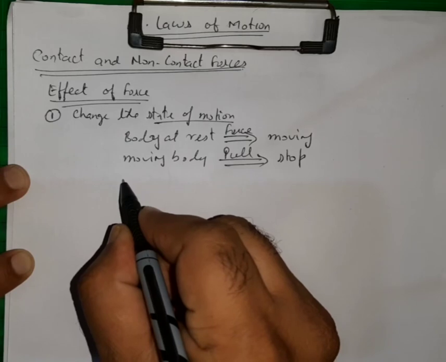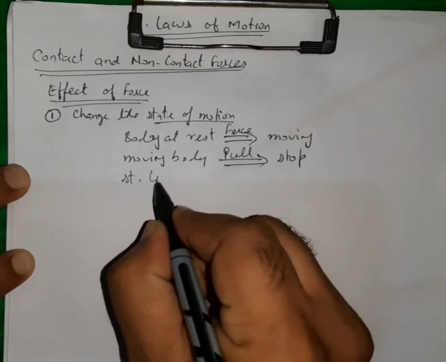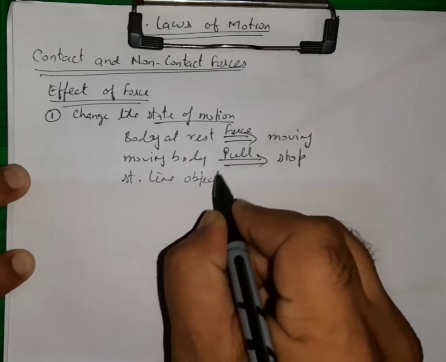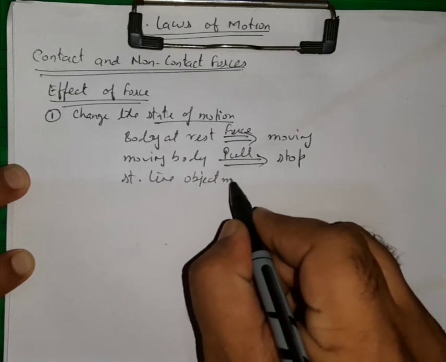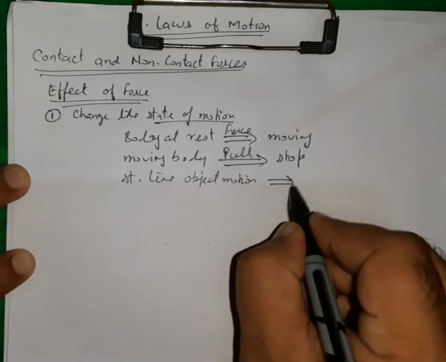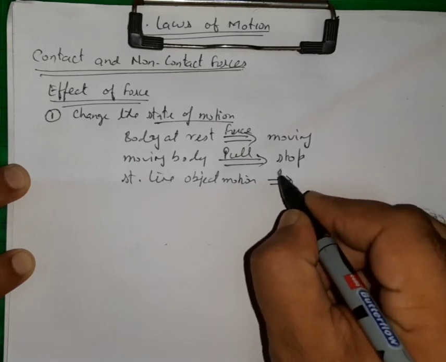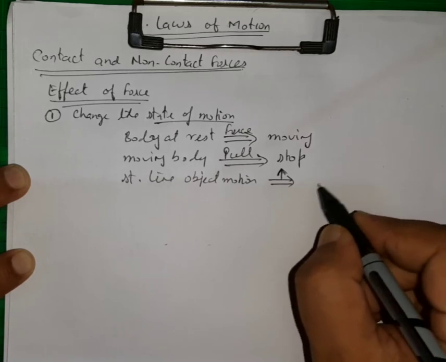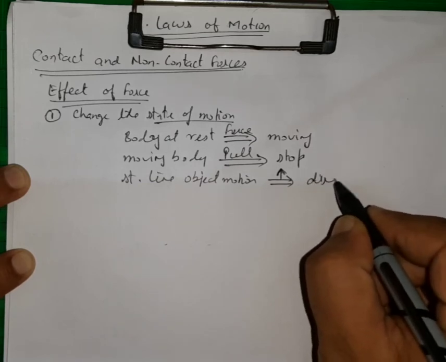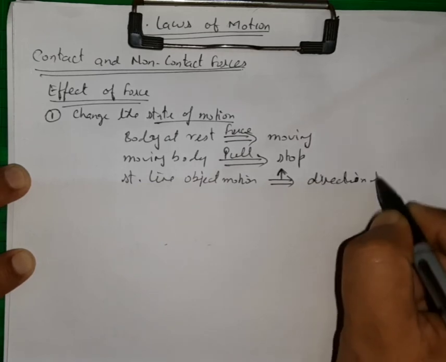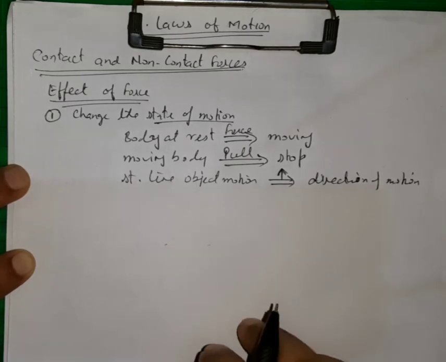Or if some object is moving in a straight line, and I apply some force in some other direction, then the direction of motion can be changed.